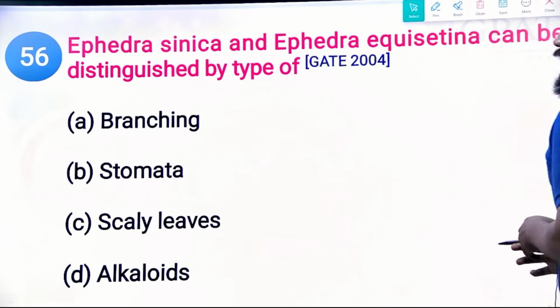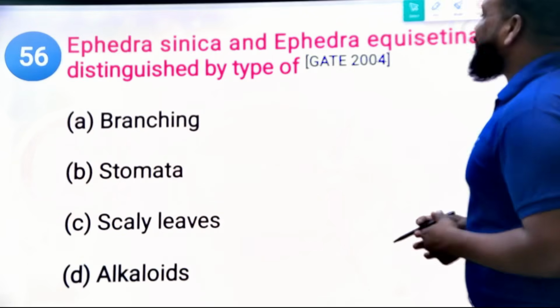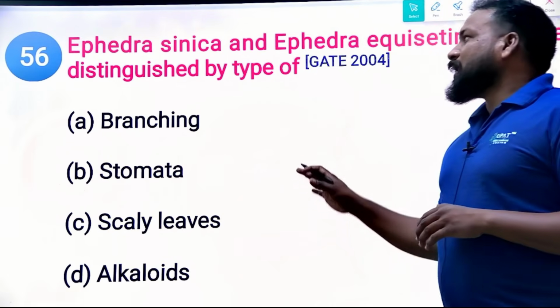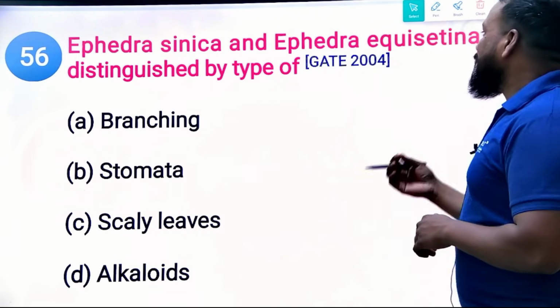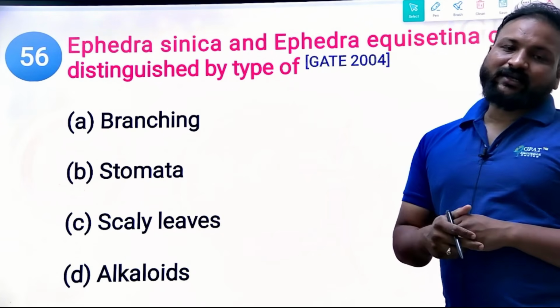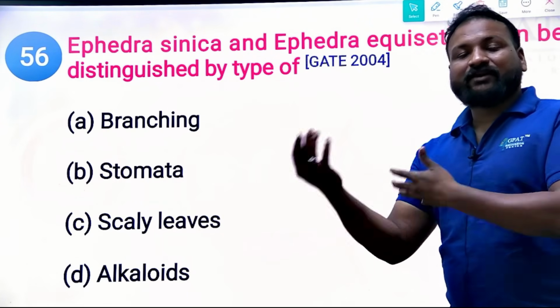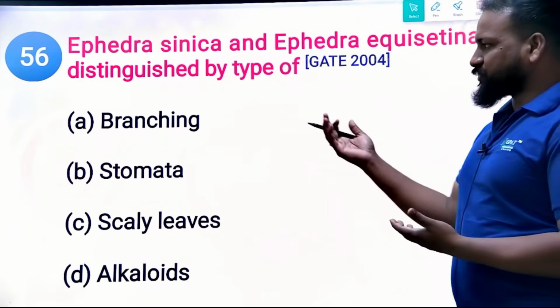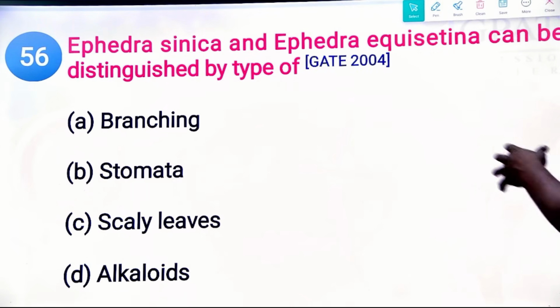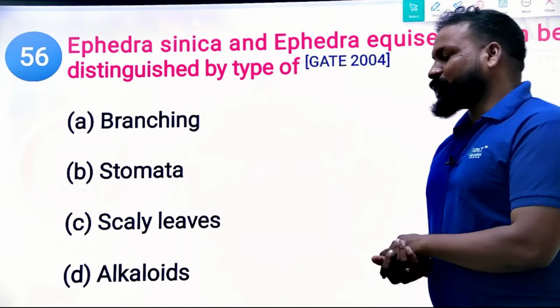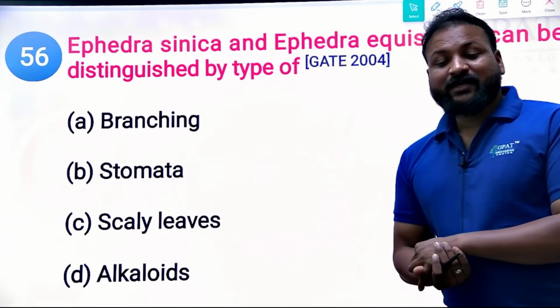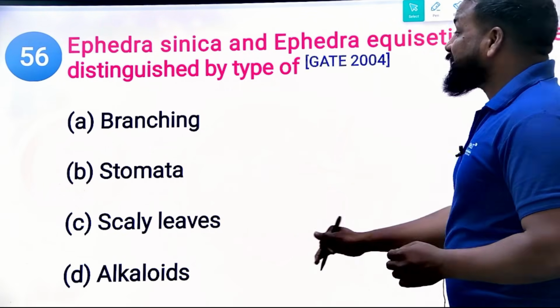Next, Ephedra sinica and Ephedra equisetina can be distinguished by type. In Ephedra we have two species, Ephedra sinica and Ephedra equisetina. But what makes the difference, and how can they be differentiated from each other? Options: branching, stomata, scaly leaves, alkaloids. What's the difference? So undoubtedly it is the scaly leaves.